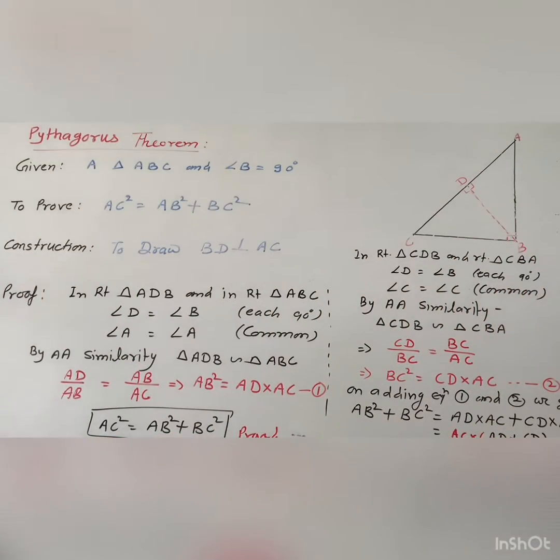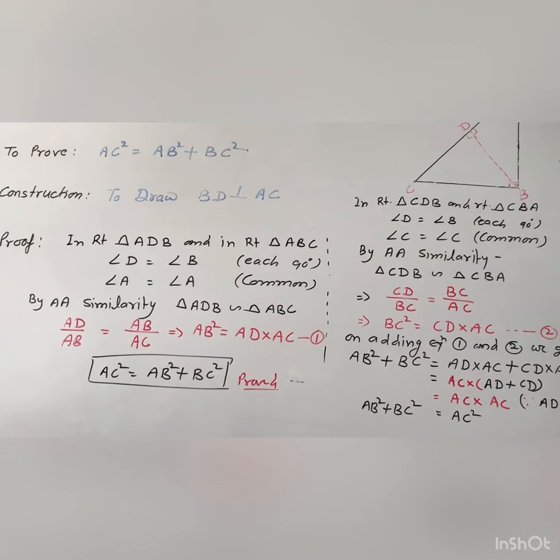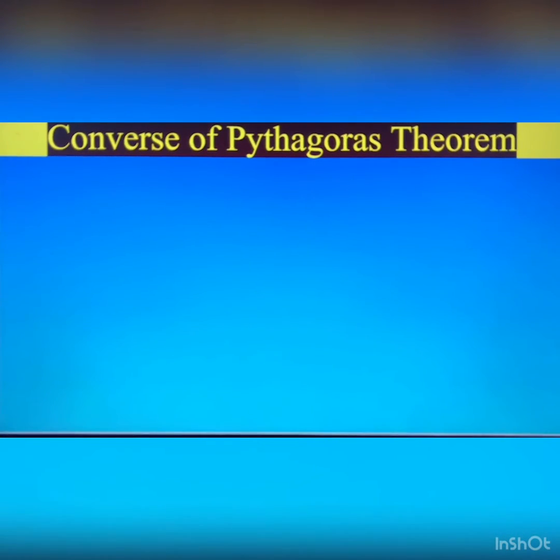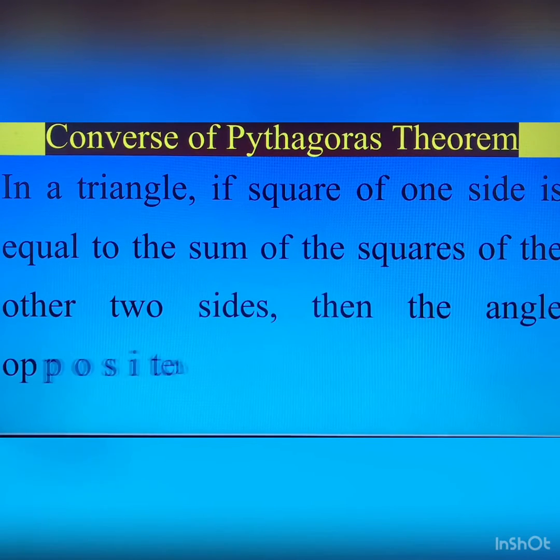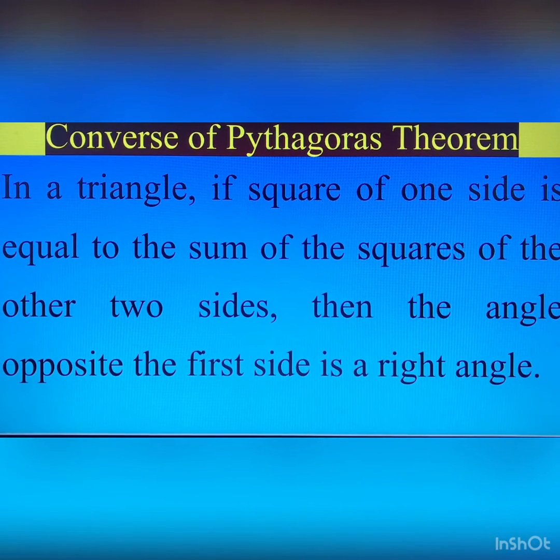So this is important. I want to tell you once again that this is the most important theorem. Now the converse of the Pythagoras theorem. So what is the converse of the Pythagoras theorem? The statement of the theorem is: in a triangle, if the square of one side is equal to the sum of the squares of the other two sides, then the angle opposite to the first side is a right angle.